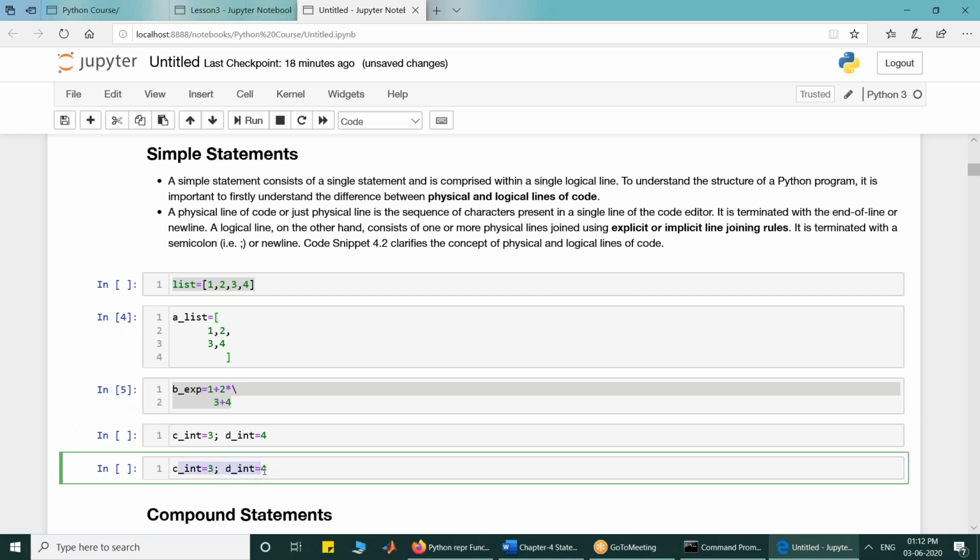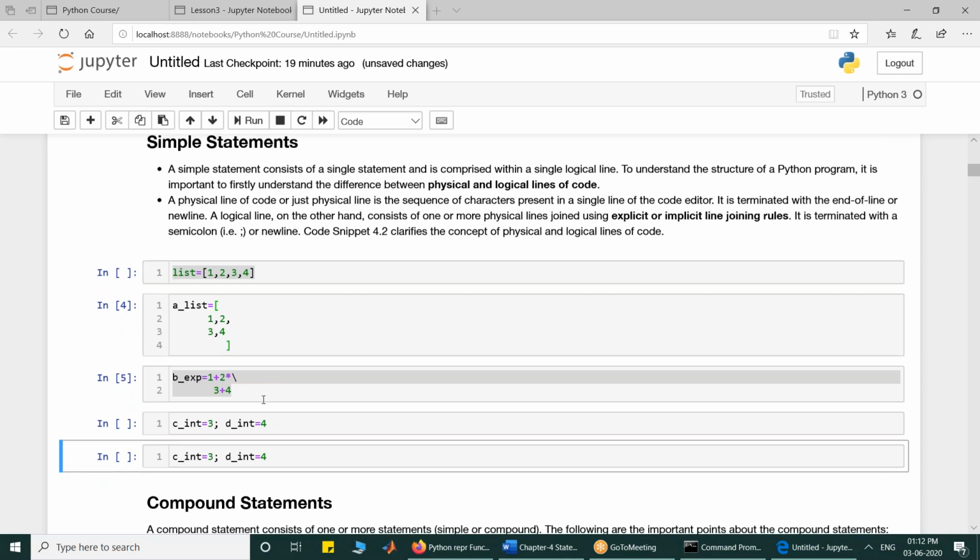In this next cell, I have demonstrated that there are 2 logical lines within one physical line. I hope the concept of the physical line and the logical line is clear to you. If it is clear, put yes or no in your chat box. Physical line means how many lines there are in your editor code cell, and logical lines relate to how many statements there are, that is the issue.